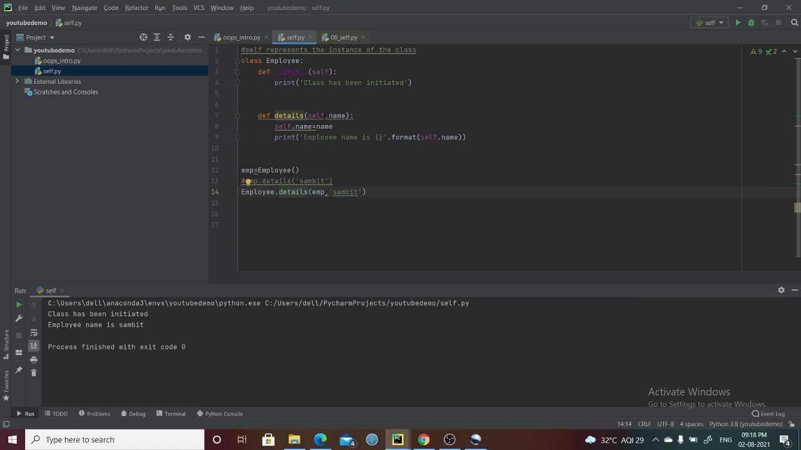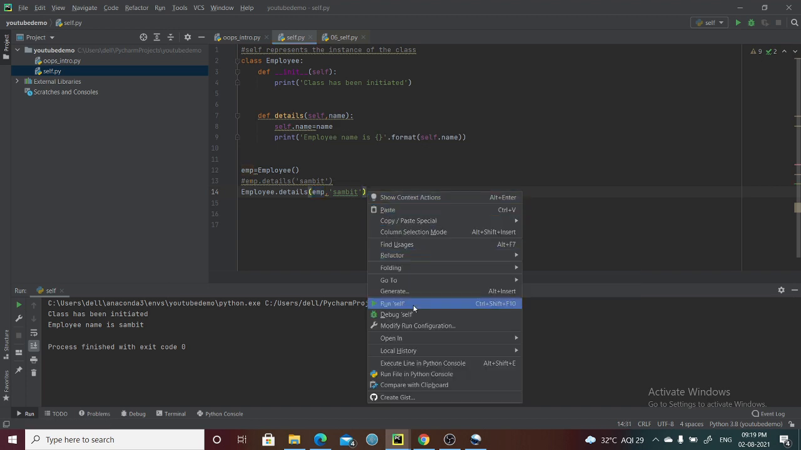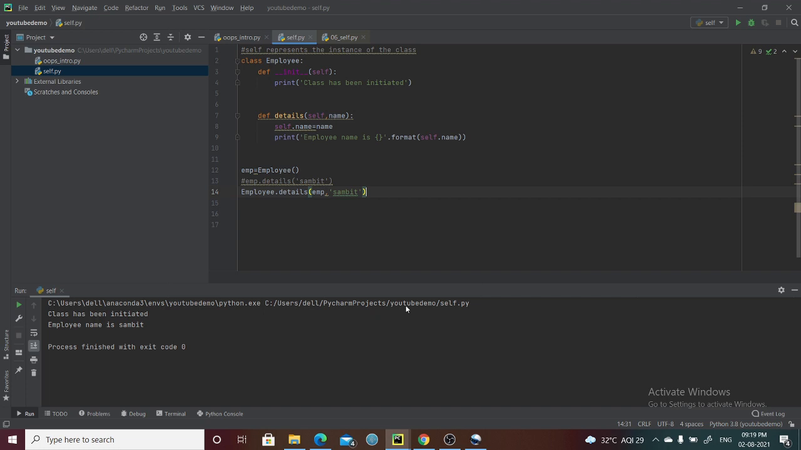In the self keyword, Python internally passes the object of the particular class, and whatever other arguments you have written. So let's see, do you have any errors or will it run smoothly? Okay, as you can see, there is no error. The same thing has been printed. As you can see, these two lines are actually the same.